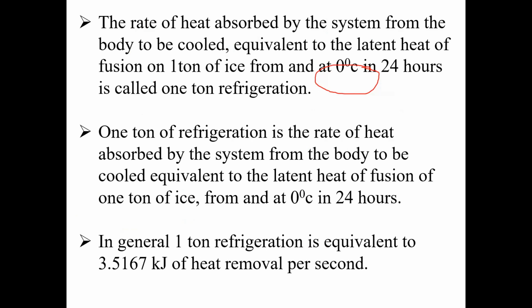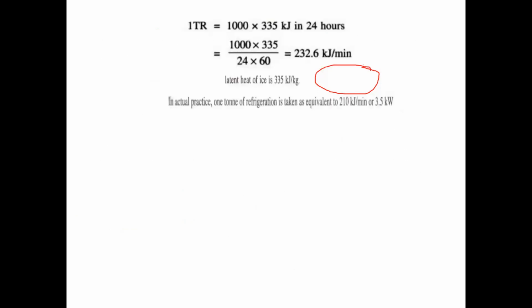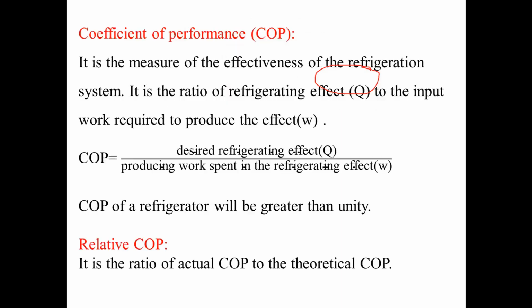So the value will be equivalent to 3.5 kilowatts. So 1 ton means 1000 kg, and the latent heat will be 335 kJ/kg in 24 hours. So 1000 into 334 divided by 24 into 60, the value will be coming around 230 kilojoules per minute. But in actual practice, the value is taken as 210 kilojoules per minute. So 210 by 60 means you will get around 3.5 kilowatts. So 1 ton of refrigeration means it is 3.5 kilowatts only.